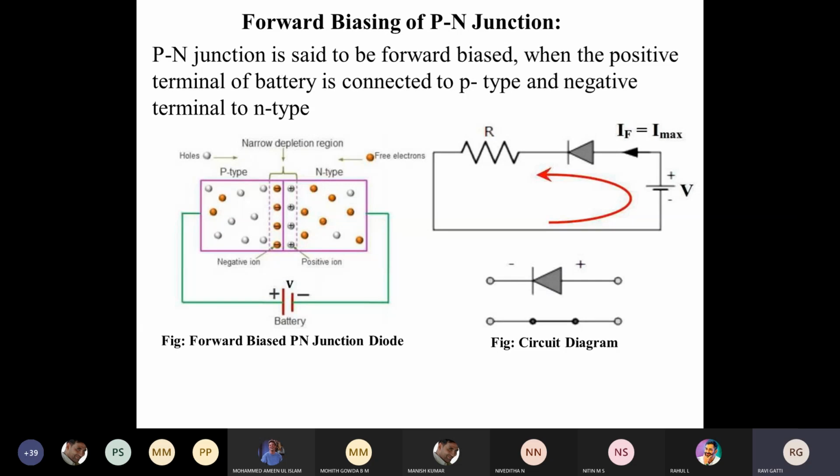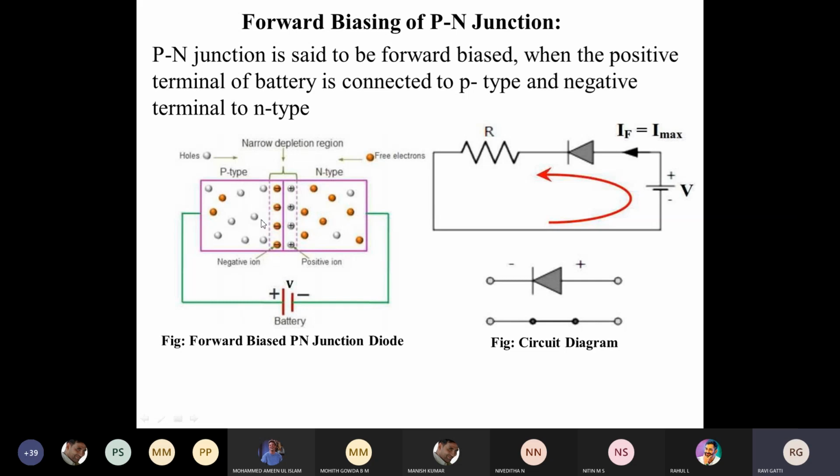Forward bias. Okay, simple. The positive terminal you connect to positive, and the negative terminal you connect to negative. Why current flows across is because, as you can see here, you are connecting positive to the p-type, the holes. The same elements will repel each other, so these holes will try to move away from this junction. Similarly, the electrons are connected to the negative terminal of the battery, so they will start to repel, which means they want to cross this junction.